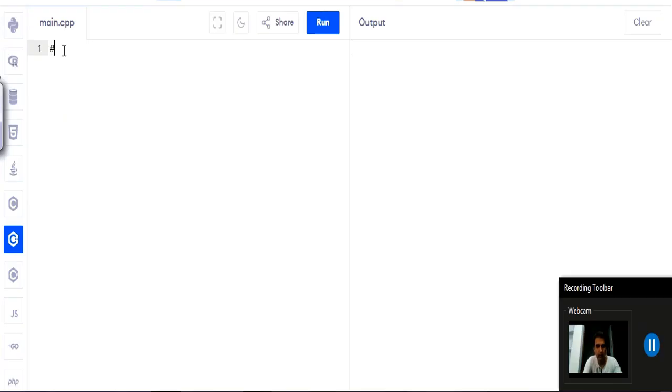So let us program. So hash include iostream, using namespace std colon, then is your main method.